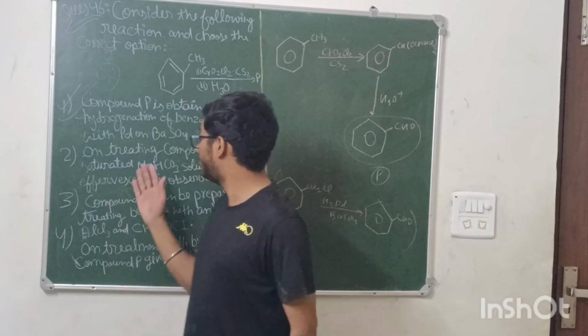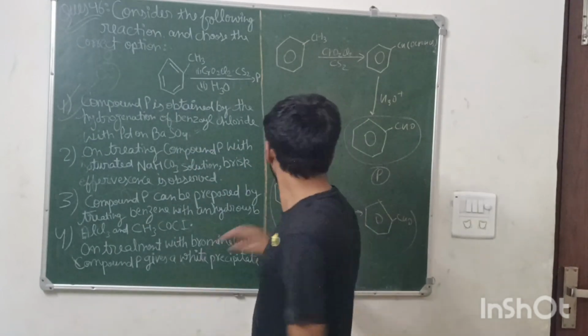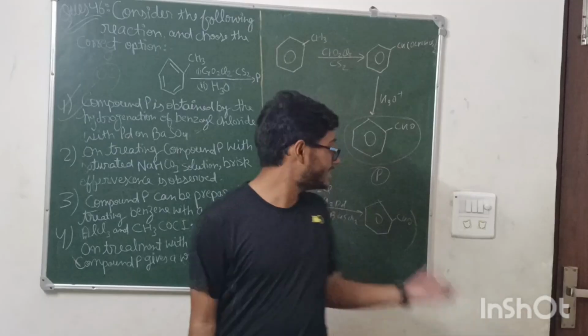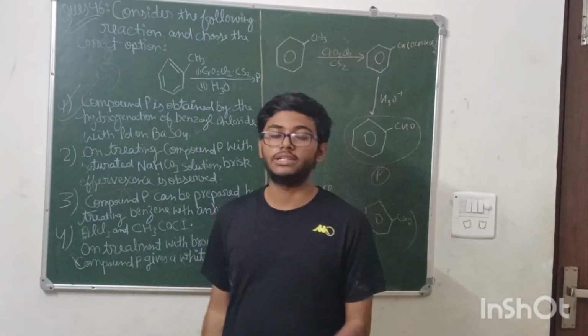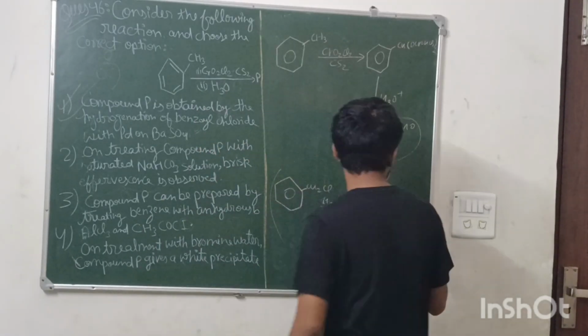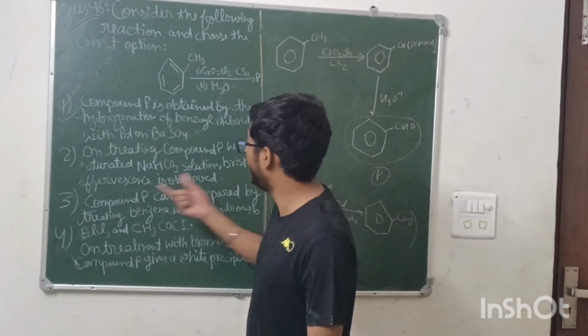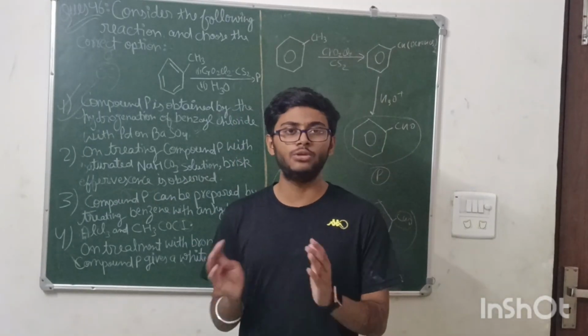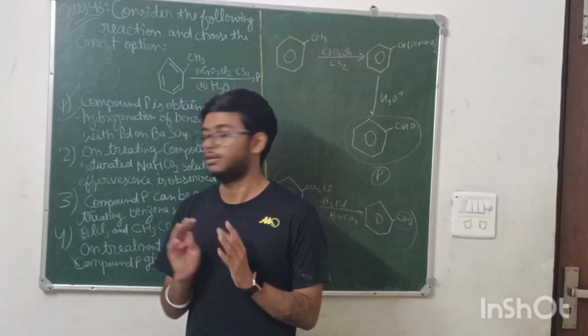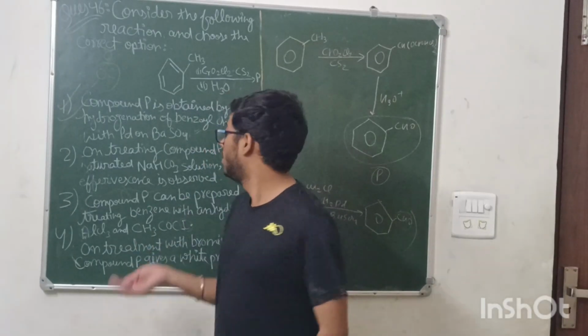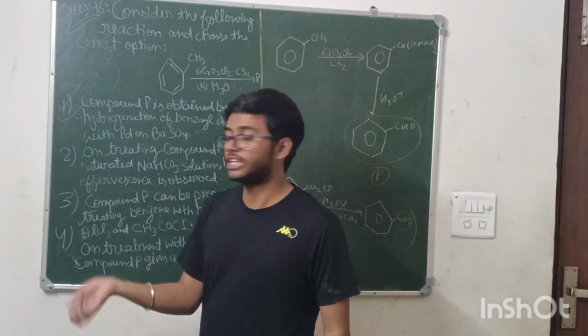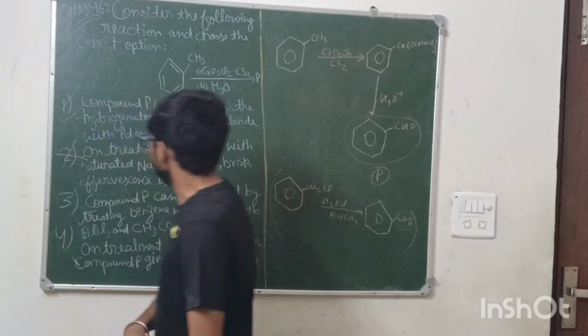Benzoic acid can give brisk effervescence, but this can't give it because this is less acidic than benzoic acid. It does not have that much acidic power that it can give the brisk effervescence. In Hindi you can call it jhag. Okay, so the second option is totally incorrect.